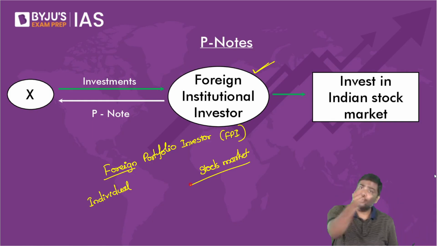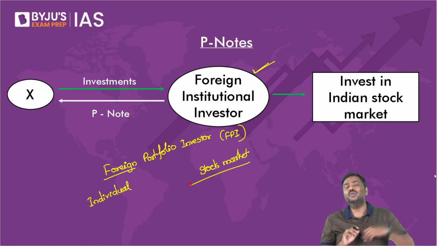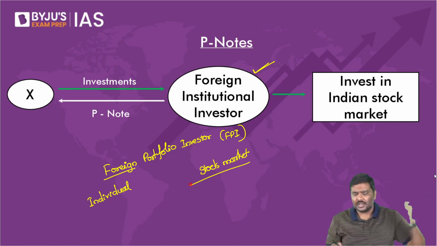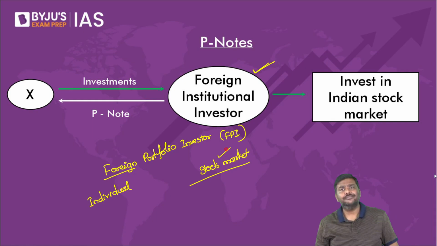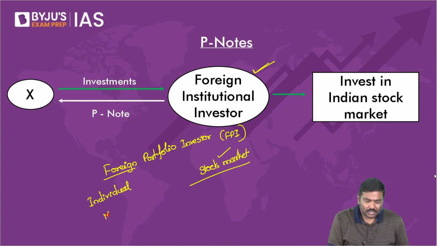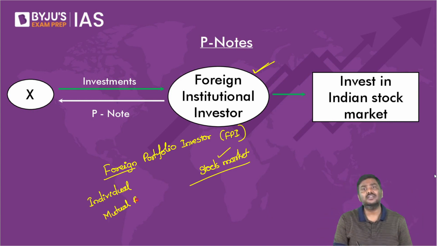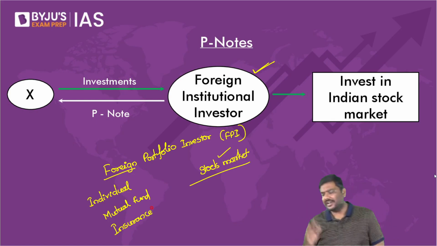Now, just like you are allowed to invest in the USA stock market, can I also say a USA individual investor might invest in India's stock market? Why not? I hope you understand this. So, individual investors are allowed to invest. What about foreign mutual fund companies? Of course, yes, they are also allowed to invest. What about insurance companies? Of course, yes, they are also allowed to invest in India.